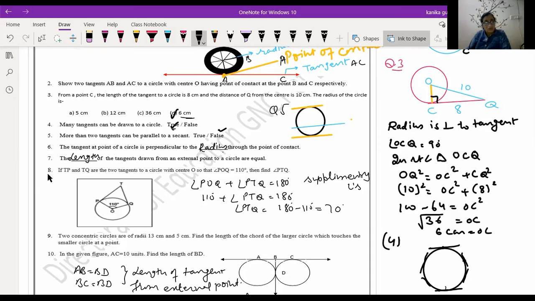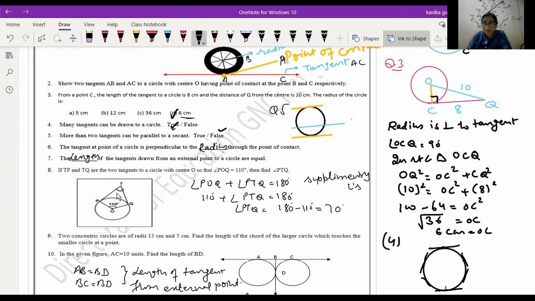Now question number 8. If TP and TQ are the 2 tangents to a circle with center O, so that angle POQ is equal to 110, then find the angle PTQ. Now you have been given this angle POQ as 110 and you have to find this angle. Now you know that this angle plus this angle is equal to 180 degrees.